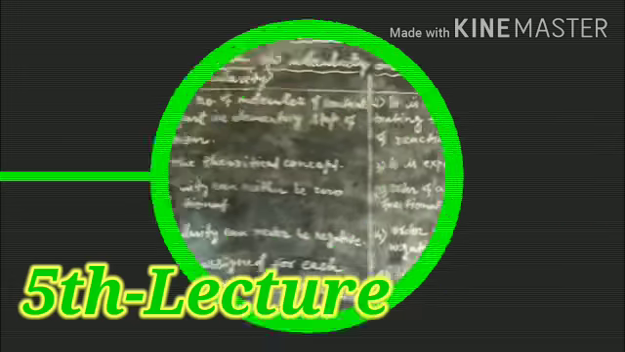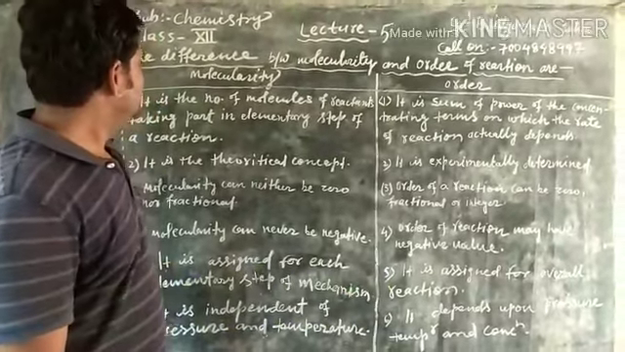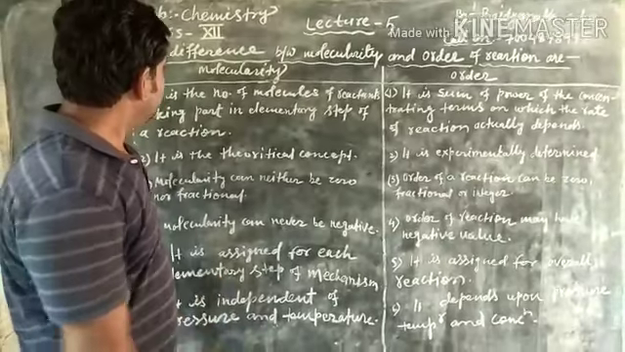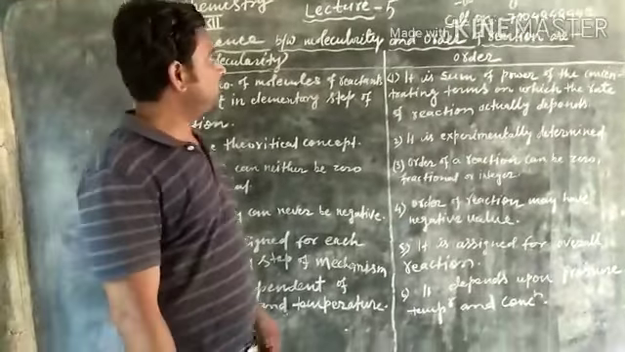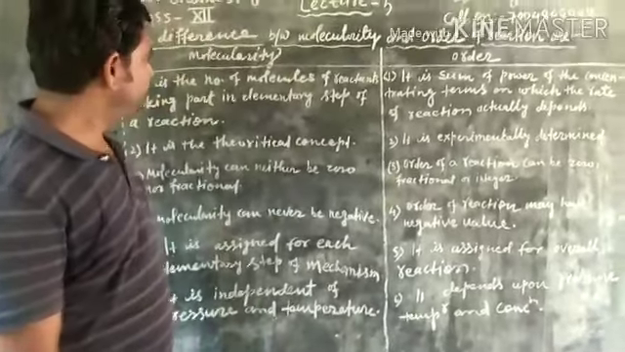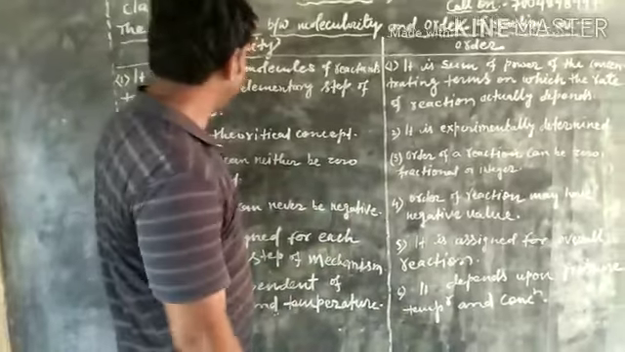This is my fifth lecture of class 12 chemistry. Today we will learn the difference between molecularity and order of reaction. Molecularity and order.